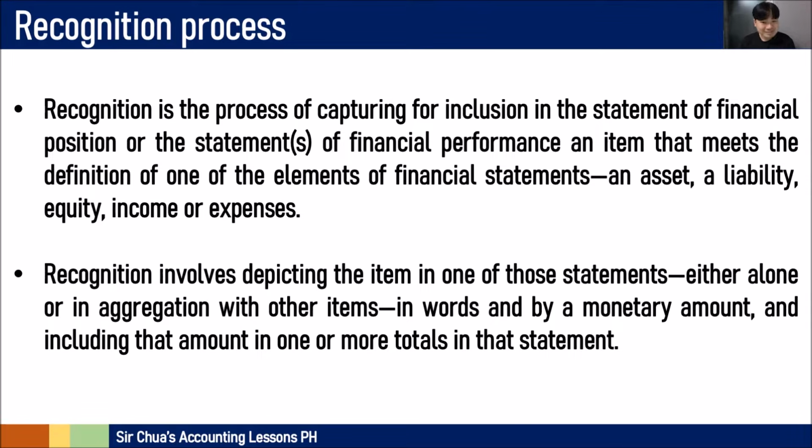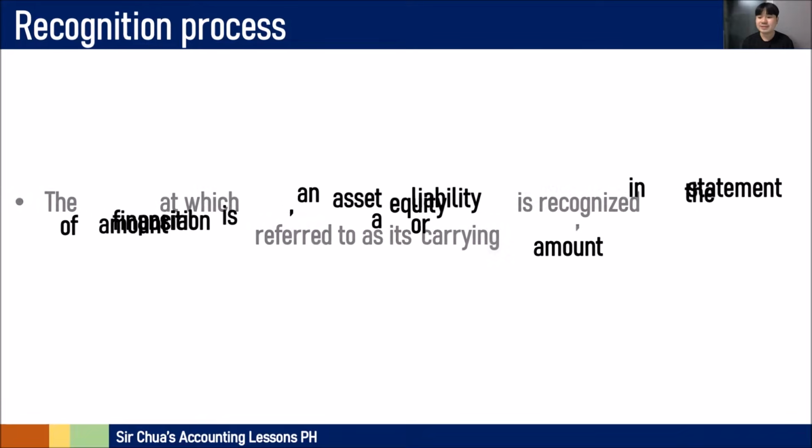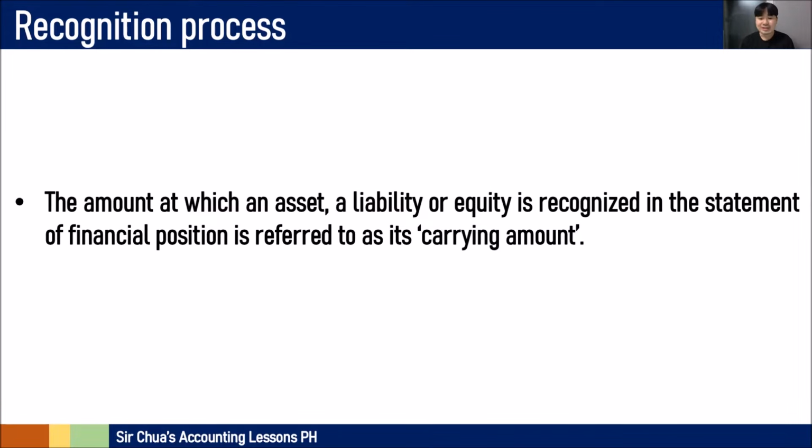Recognition involves depicting the item in one of those statements that we have mentioned earlier, either alone or in aggregation with other items, in words and by a monetary amount, and putting a monetary amount itself is the thing that we will be discussing later about measurement, and including that amount in one or more totals in that statement. Now, the amount at which an asset, liability, or equity is recognized in the statement of financial position is referred to as the carrying amount.